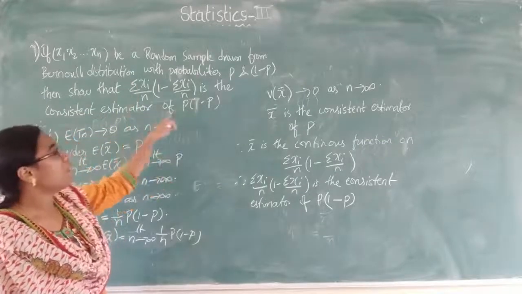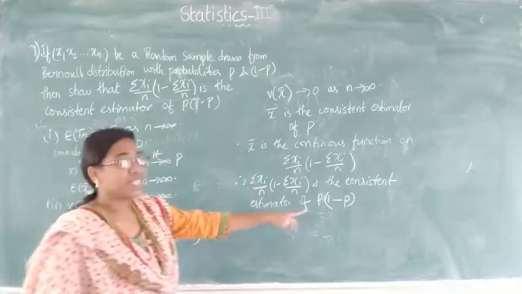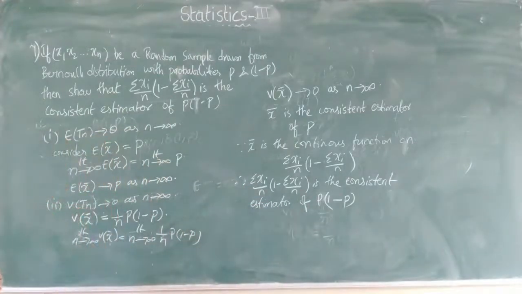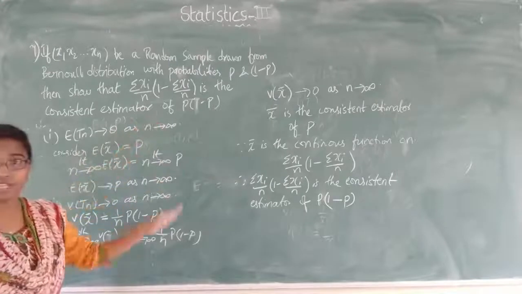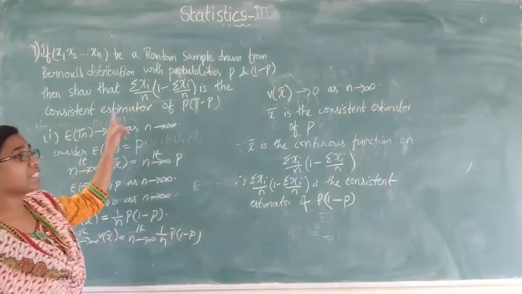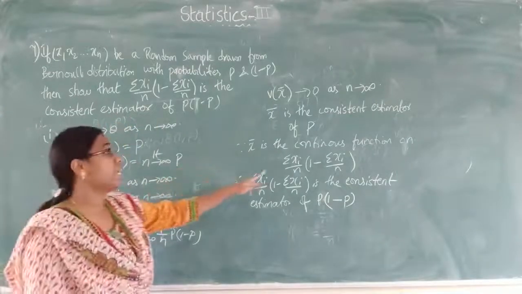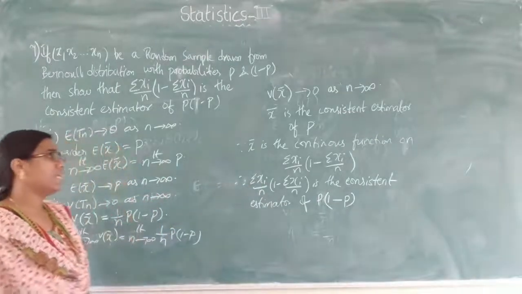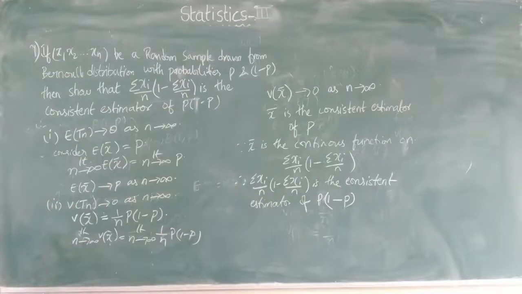So it is the consistent estimator of p into 1 minus p. That is what we had to prove: the consistent estimator of p into 1 minus p. Since we cannot find it directly, first we find the consistent estimator for x bar, since this is a continuous function of the given estimator. So this is the procedure for finding the consistent estimator. In the next class we will continue with the remaining problems.